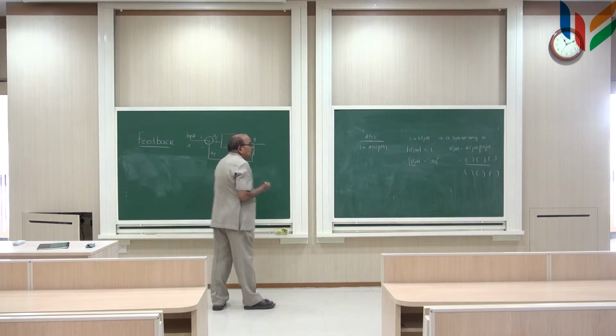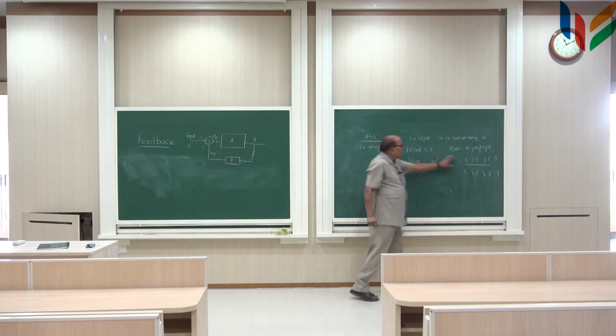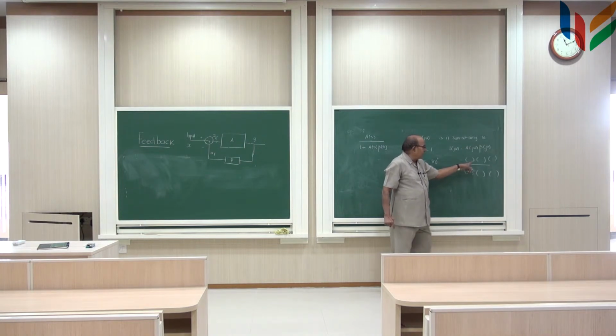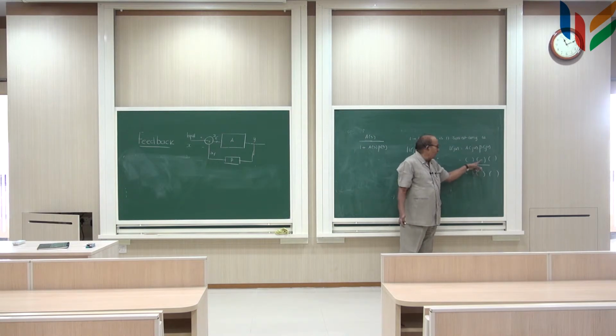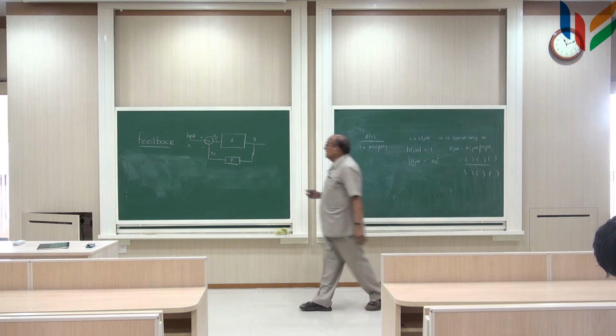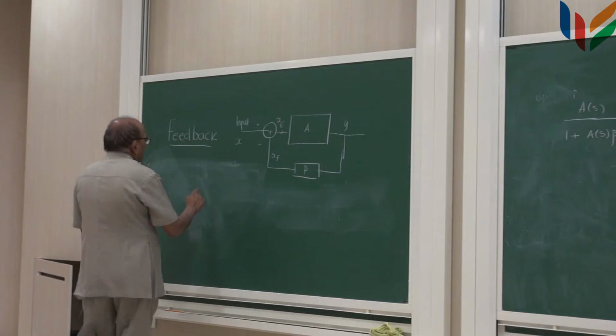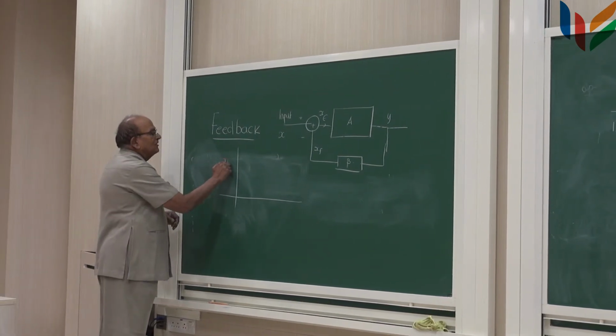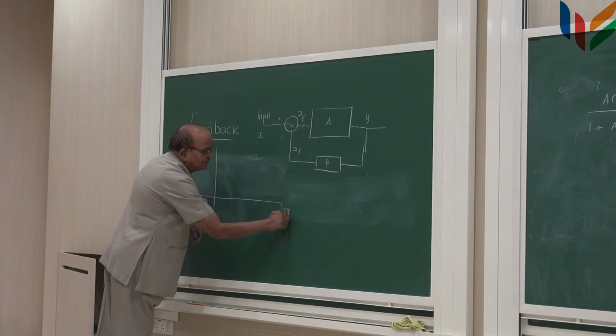In the last class we studied representing such functions in terms of the Bode plot, right. So, for each one of these terms we have a Bode plot corresponding to one zero and one pole. For this we have another Bode plot of the same form with different values of zero and pole and so on and so forth. So, assuming all these poles and zeros are on the negative real axis, for simplification, I can quickly plot dB versus log omega.